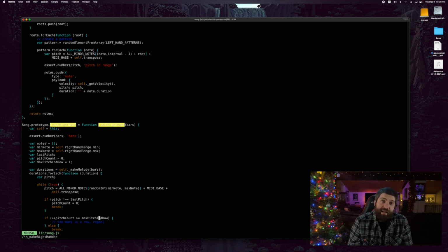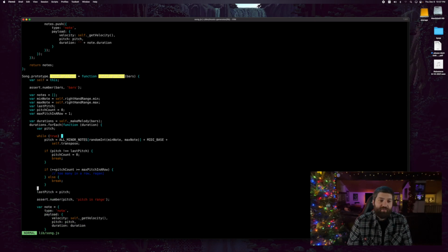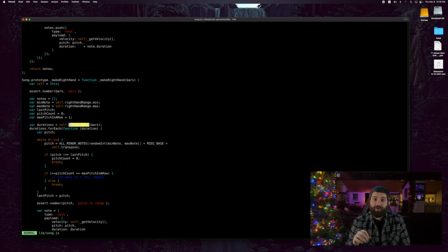So again, the right hand is different. We're not using predefined patterns. We're generating all of our own patterns to go into the bars. So in order to make a right hand, we have to do something interesting. The first thing the make right hand function does that's of note here is a function called make melody. I should probably rename this function.